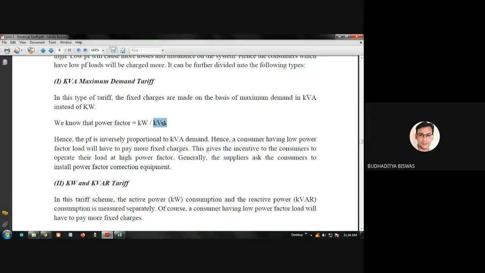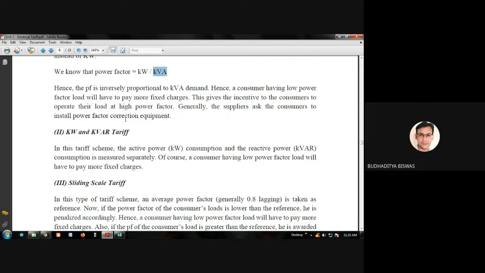Sometimes they have to give some incentive like this, or some discount like this. So this is called the kVA maximum demand tariff. And the second one is the kilowatt or kVAr tariff. In this tariff scheme, the total cost is divided into two parts. One is based on the active power consumption, that is, how much energy you are actually consuming in a particular time. And the second one is the reactive power consumption.